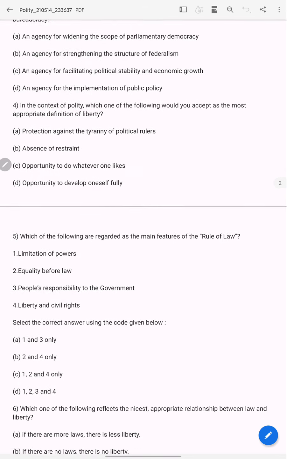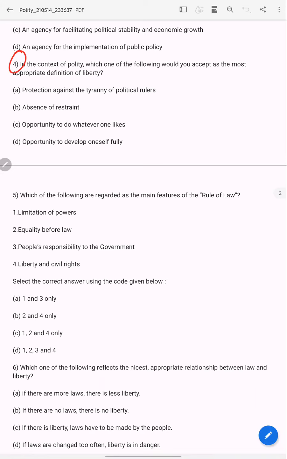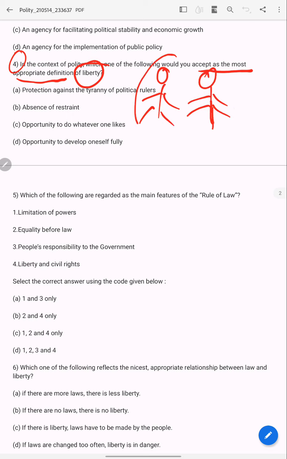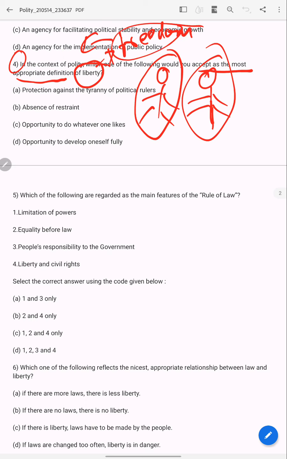Now come to the fourth question. In the context of polity, which one of the following would you accept as the most appropriate definition of liberty? What is liberty? There are two persons. Imagine liberty means freedom to do anything he wants. He feels that he can do anything he wants.